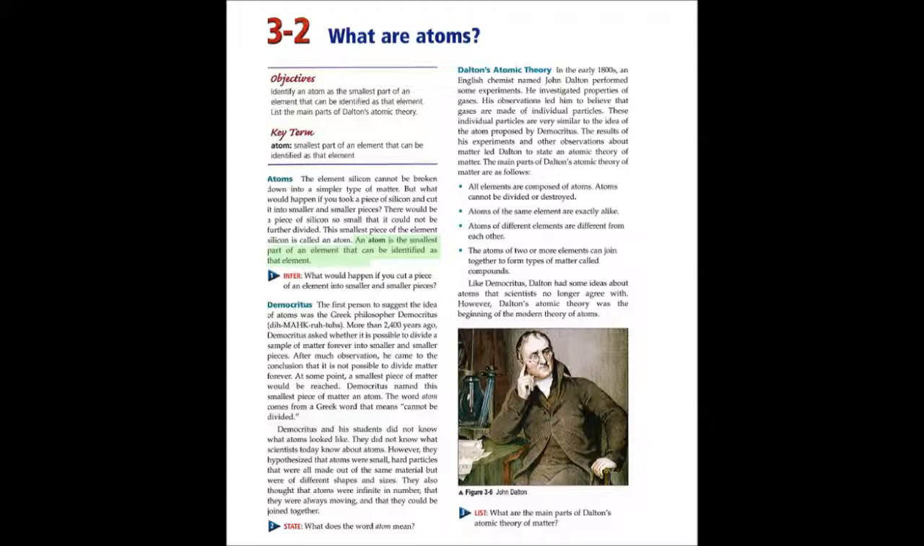Dalton's atomic theory. In the early 1800s, an English chemist named John Dalton performed some experiments. He investigated properties of gases. His observations led him to believe that gases are made of individual particles. These individual particles are very similar to the idea of the atom proposed by Democritus. The results of his experiments and other observations about matter led Dalton to state an atomic theory of matter. The main parts of Dalton's atomic theory of matter are as follows.